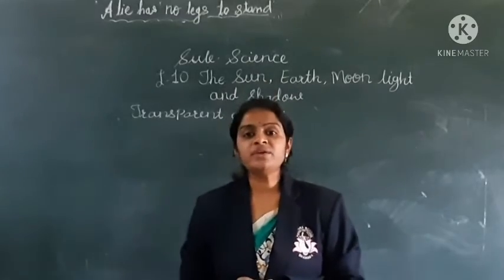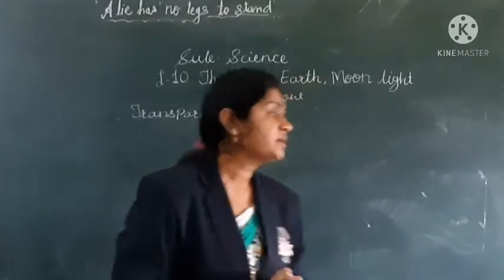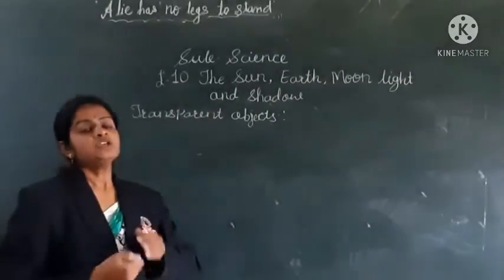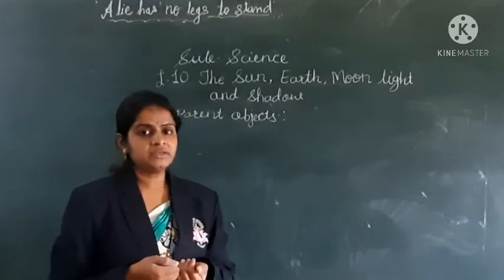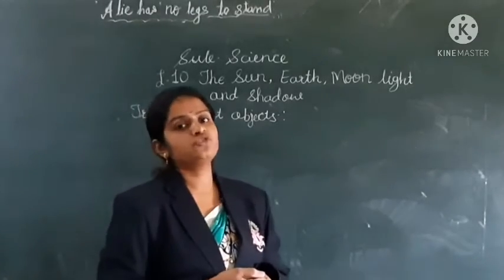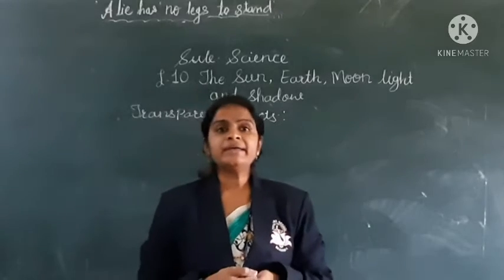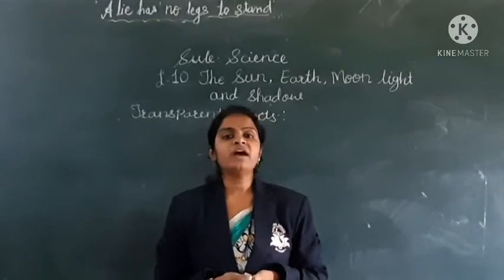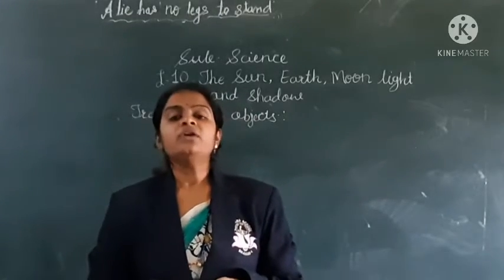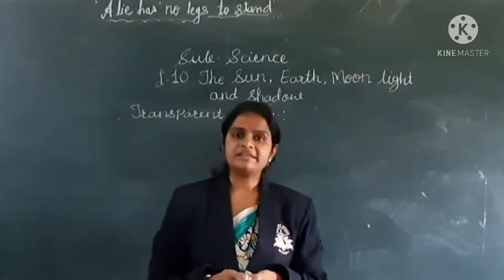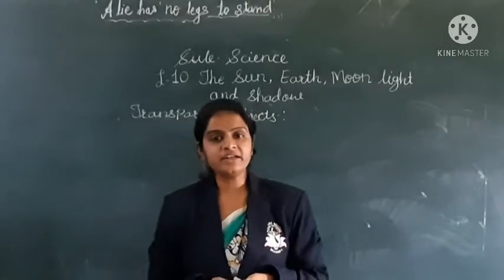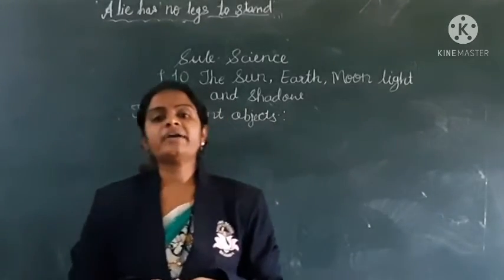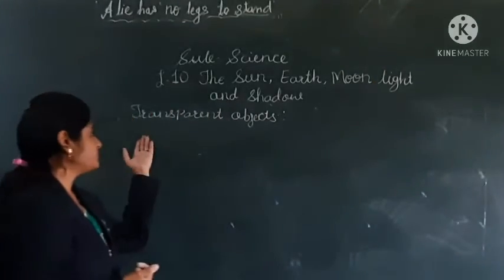So, yesterday we started lesson number 10. Yesterday we learned about the sun, the moon, and the formation of shadows and the objects. So children, today we are going to learn about transparent objects, translucent objects, and eclipses. So let's start. Our second type is transparent objects.